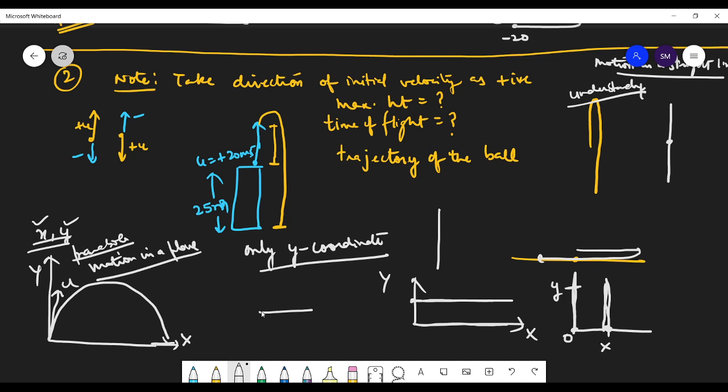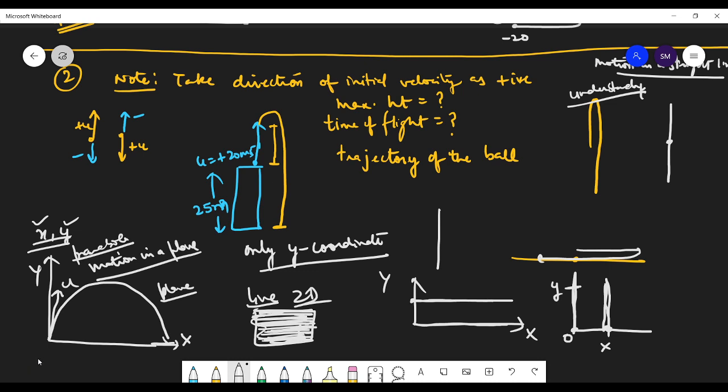So what is the difference between line and plane? Many lines together form a plane, right? Like you have plane figures, rectangles, squares. They have both the length as well as breadth. So x and y coordinates both are there. That is 2D. You have studied 2D geometry. And then we have motion in a space.